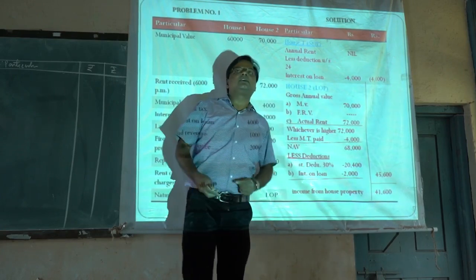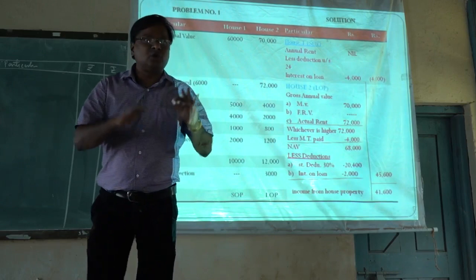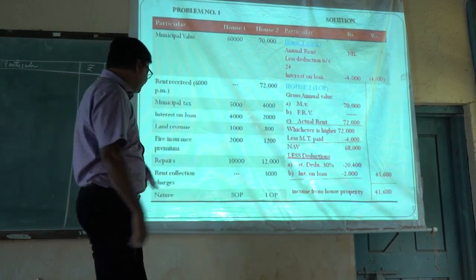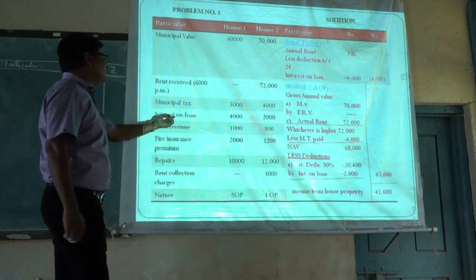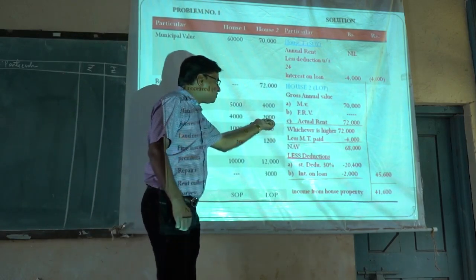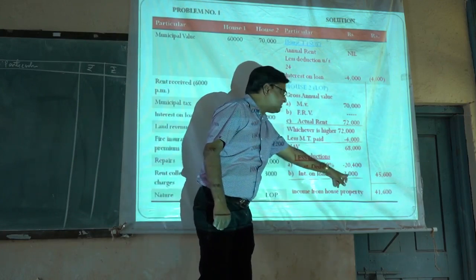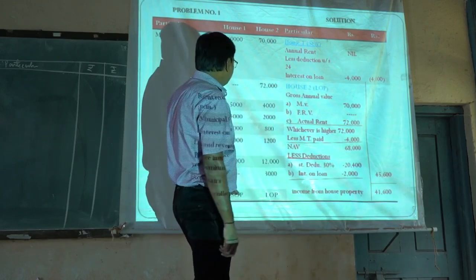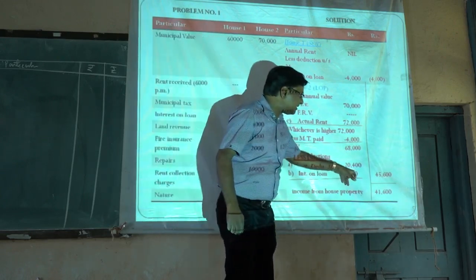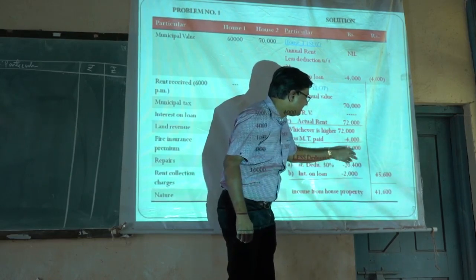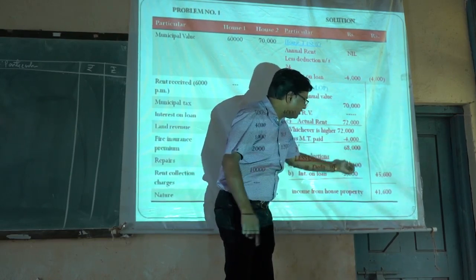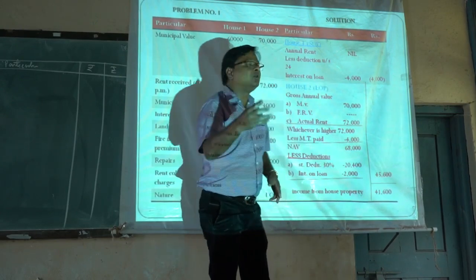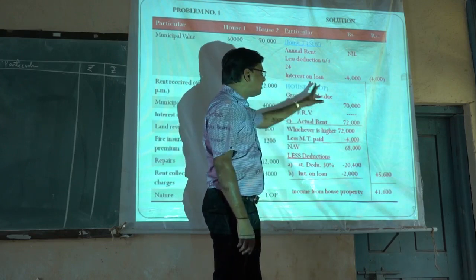And the second one is interest on loan. For a LOP property, there is no maximum limit for deduction, unlike an SOP property. For the second house property, the interest on loan paid is rupees 2,000. That will be deducted here. Standard deduction 20,400 and 2,000 interest on loan deduction mean the total amount of deduction. From the net annual value of 68,000, these two values will be deducted. The amount remaining will be taken to the outer column. That is the income from the second house property.